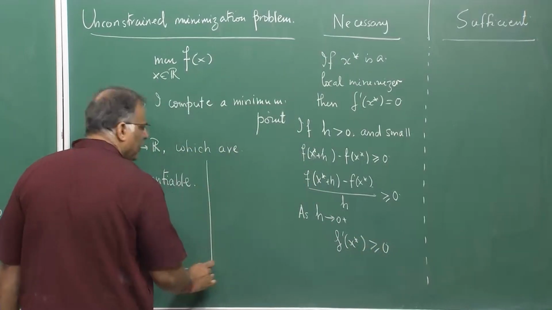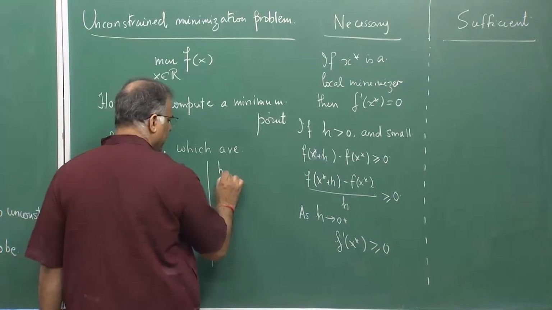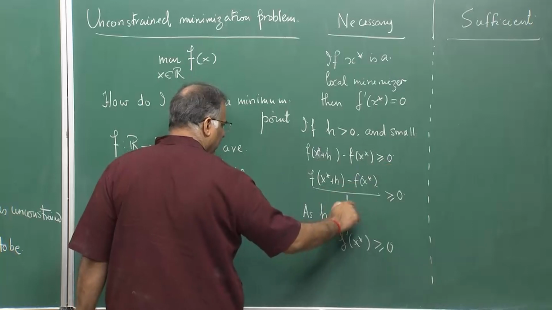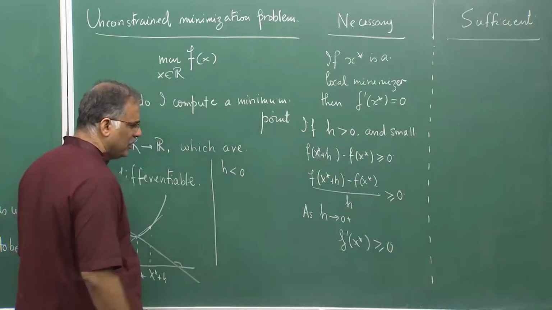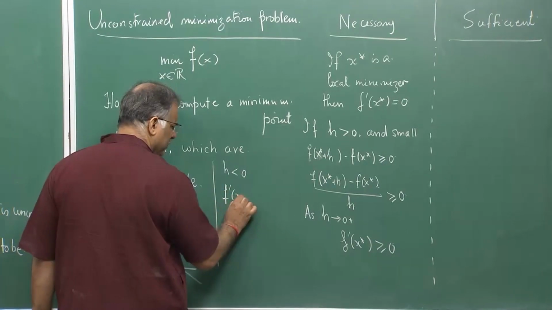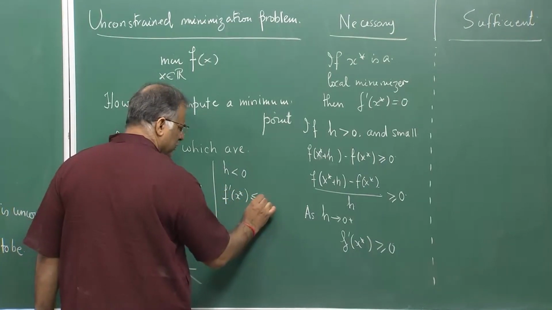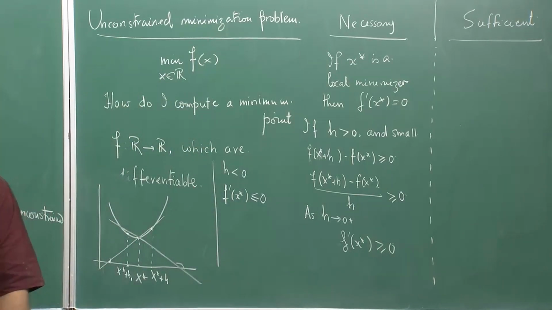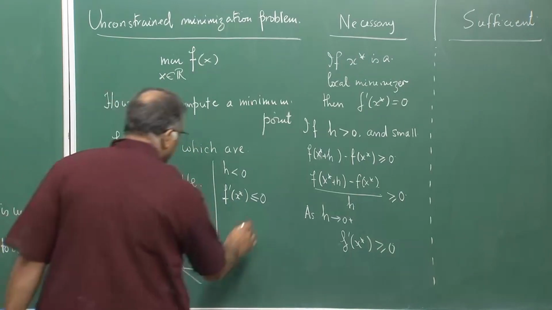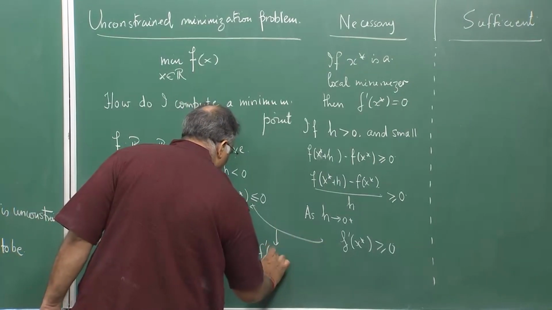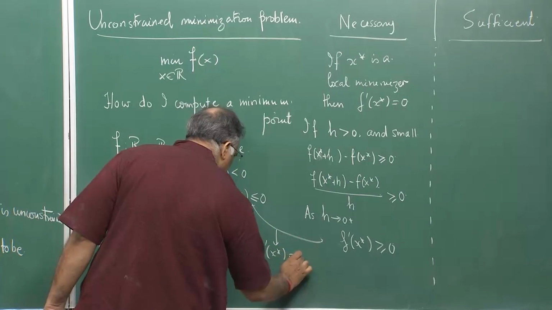But now if h is negative, the numerator remains the same, but when you divide by h this inequality will change. So, you take the limit as h tends to 0 from the left, and when you combine these two, you get f dash of x star is equal to 0.